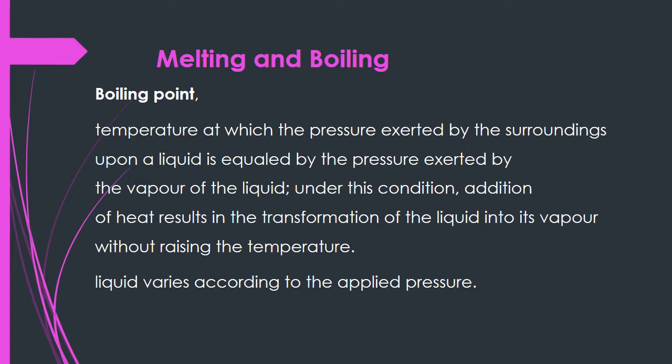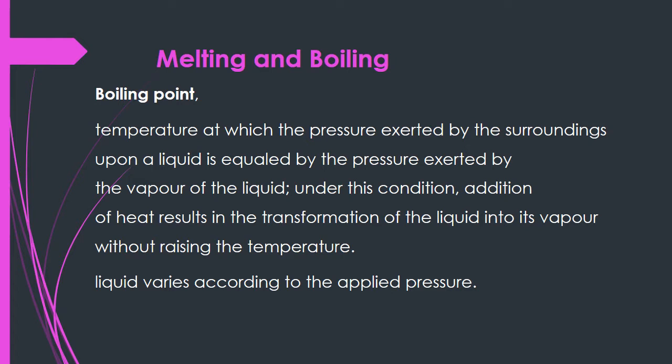Boiling point. Boiling point is defined as the temperature at which the pressure exerted by the surroundings upon a liquid is equaled by the pressure exerted by the vapor of the liquid. Under this condition, addition of heat results in the transformation of the liquid into its vapor without raising the temperature.